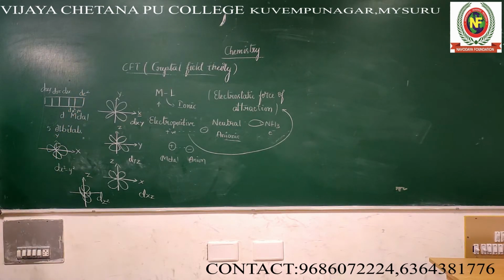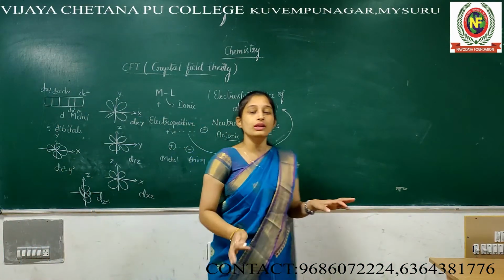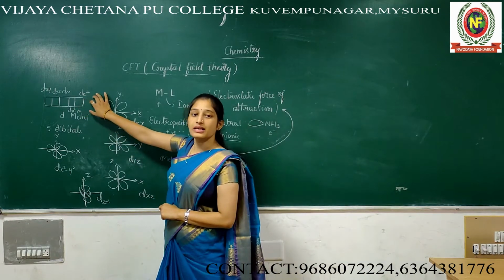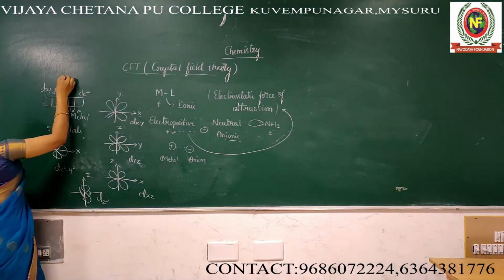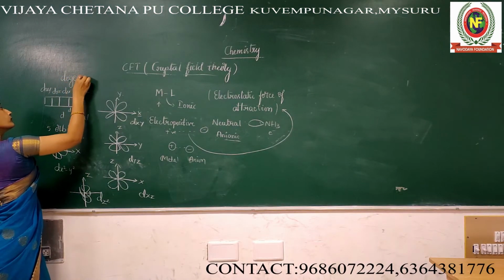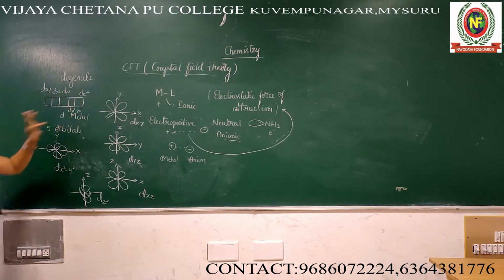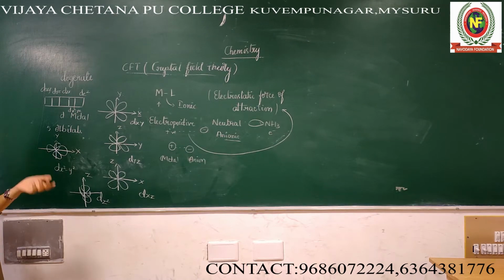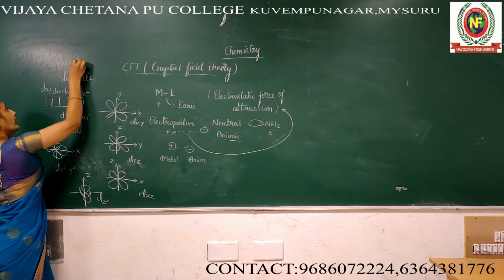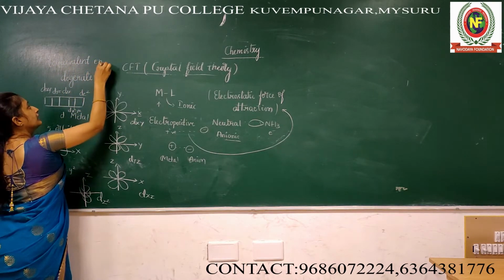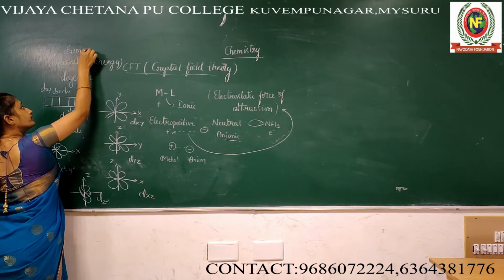Is it clear? Without any interaction, that is, without ligand, all the d orbitals are degenerate. We are going to use one more special word, degenerate. What is degenerate? Degenerate means equivalent energy, or same energy.